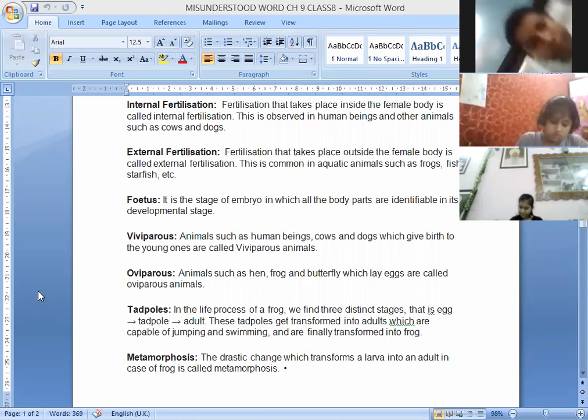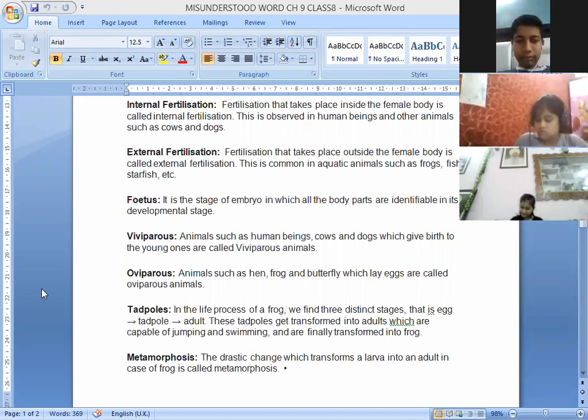Metamorphosis. Metamorphosis is the drastic change which transforms a larva into an adult, as in the case of the frog.